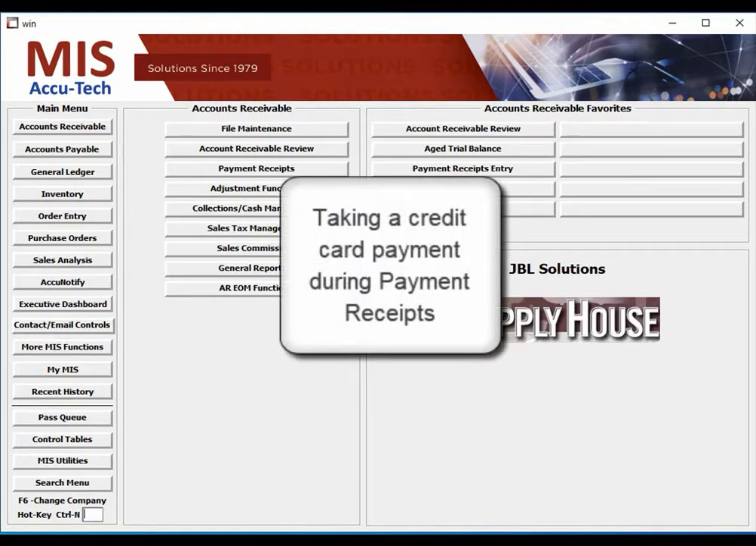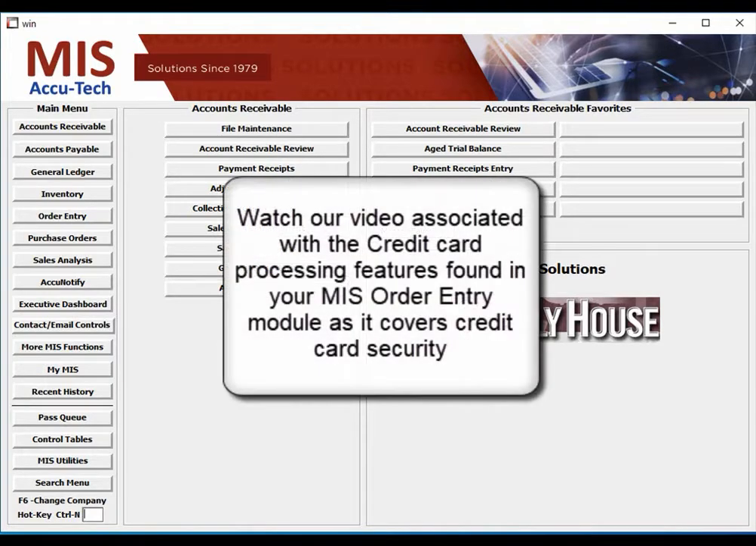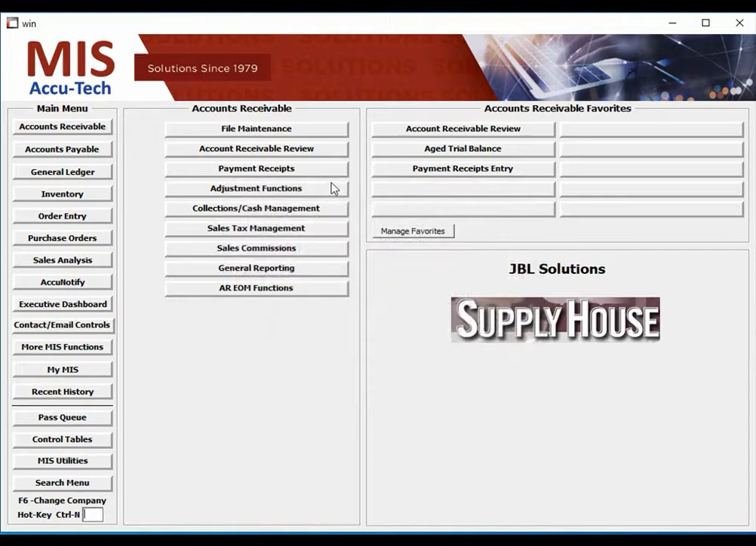Today we're going to cover some enhancements to our payment receipts function, along with how to take a credit card payment from a customer during payment receipts. Be sure to watch our video associated with the credit card processing features found in your MIS order entry module, as it covers credit card security and the dangers associated with you manually or electronically storing credit card information. First, let's highlight a couple of changes that we've made.